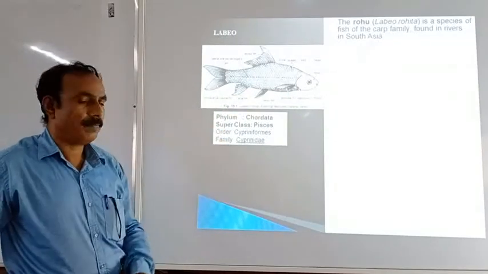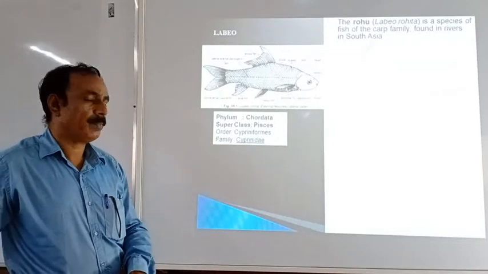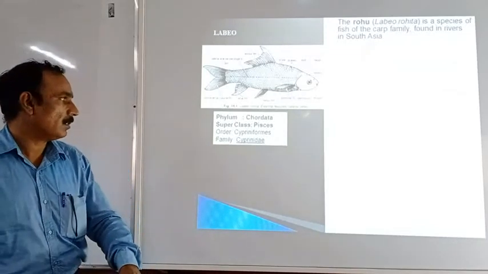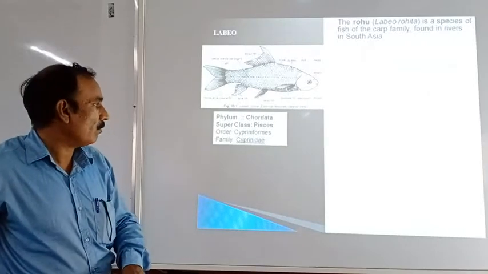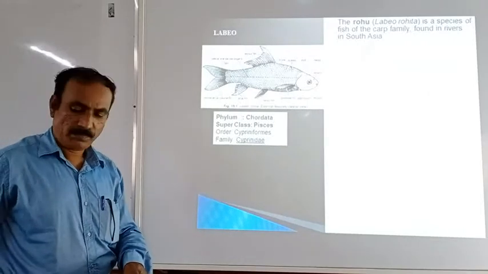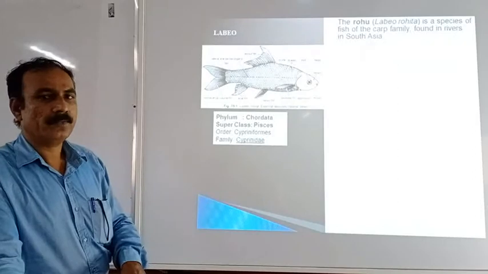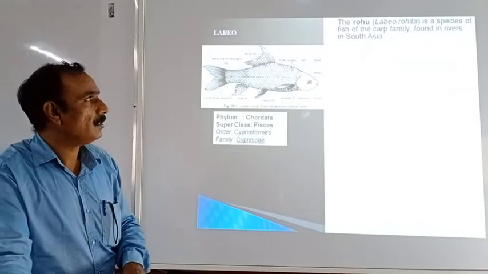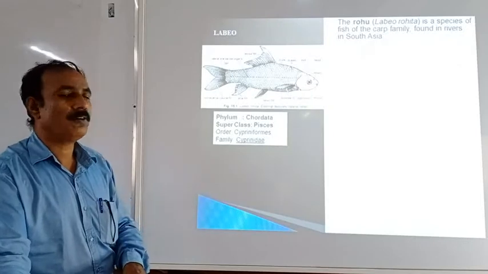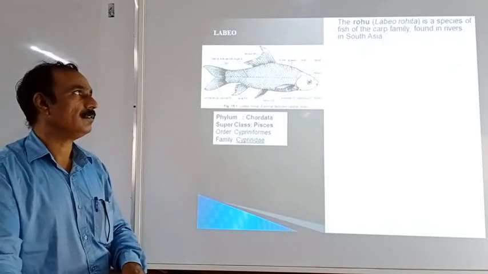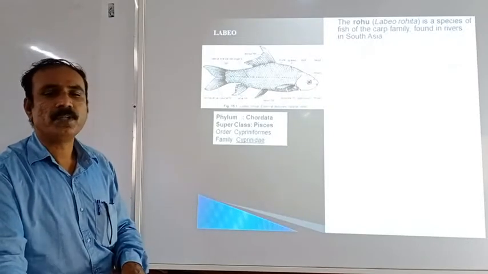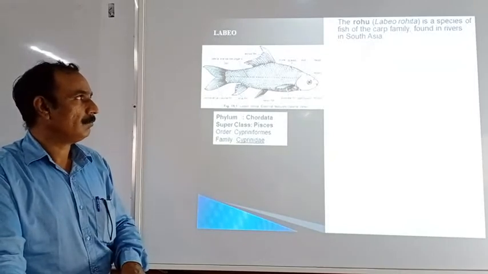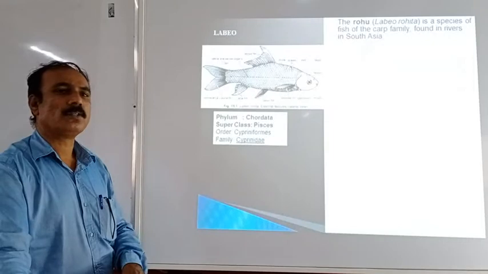So it belongs to the phylum Chordata, superclass Pisces, class Osteichthyes, order Cypriniformes, and family Cyprinidae. Let us discuss the characters of the Labeo. This fish is commonly called the rohu, the genus is Labeo, and the species is rohita. So this fish belongs to the carp family.